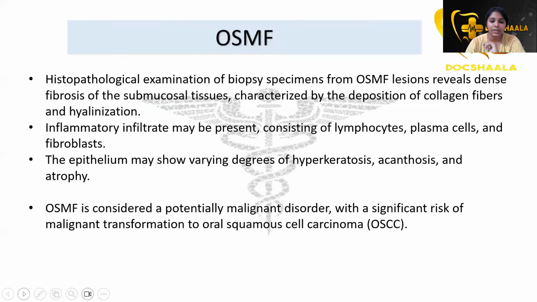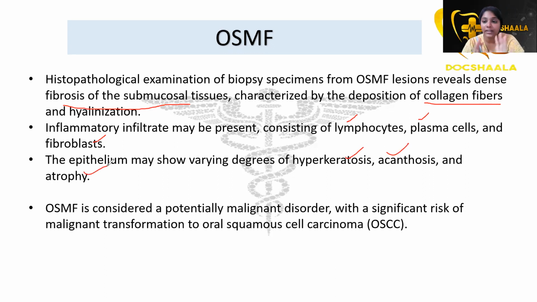Then the histopathological examination. It is not that prominent, but you can see fibrosis of the submucosal tissues, which is characterized by deposition of collagen fibers and hyalinization. An inflammatory infiltrate may be present, consisting of lymphocytes, plasma cells, and fibroblasts. The epithelium may show varying degrees of hyperkeratosis, acanthosis, and atrophy.